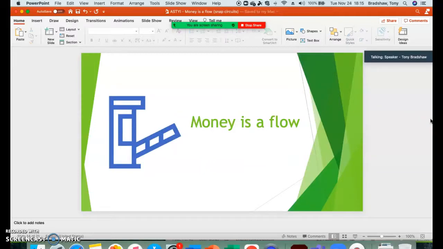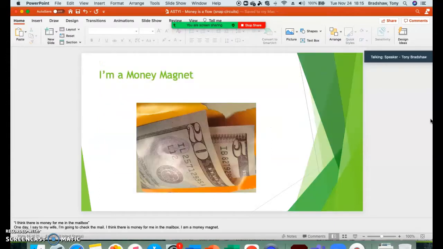My kids know this. They just 2 days ago got a check in the mail, and I hadn't even opened it yet, and one of my kids asked, "Dad, are you a money magnet today?" And I said, "Yes, I am a money magnet." I am such a money magnet, in fact. One time I got a piece in the mail, and I said, "I feel like a money magnet today," and there was nothing in the mail with money.